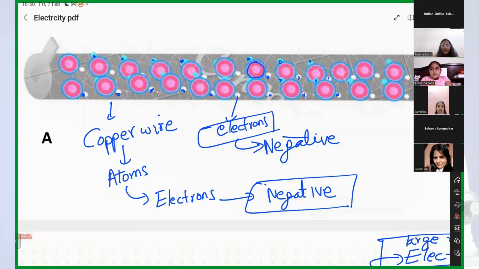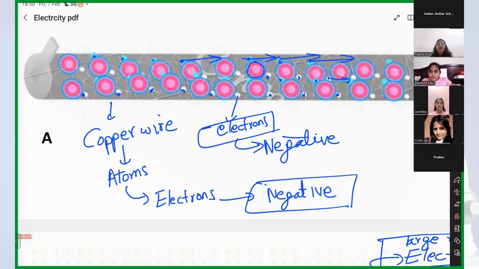If all the electrons are moving in one direction at high speed, then what do we call it? Electric current. Now tell me, Akansha, what is electric current? Electric current is a flow of electrons in one direction at high speed.